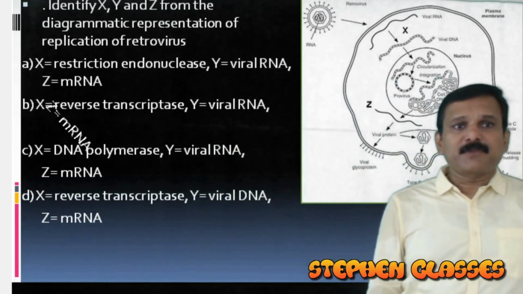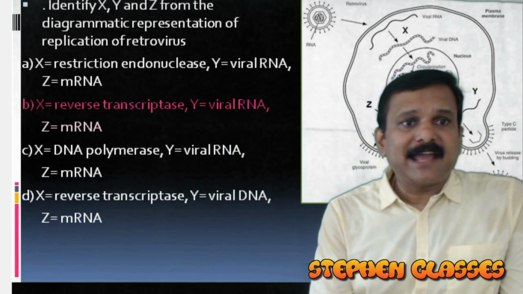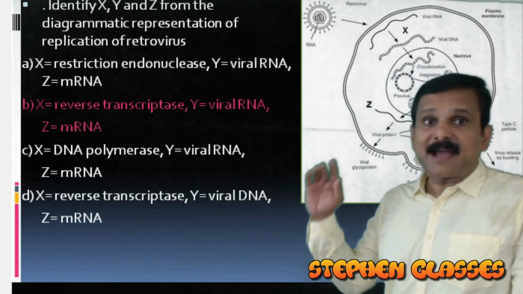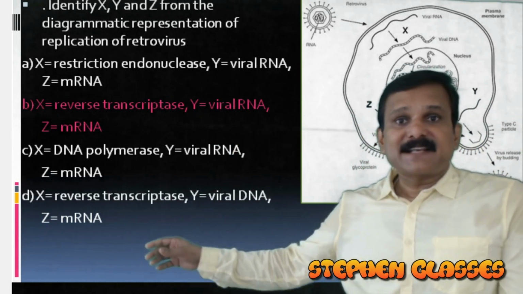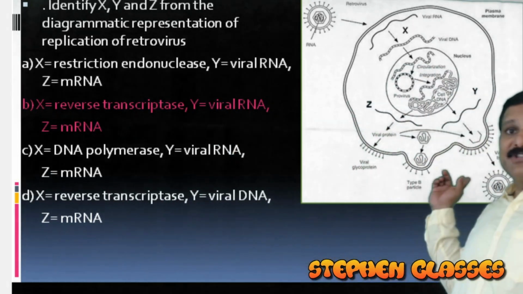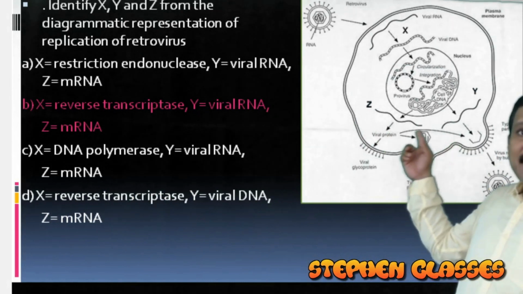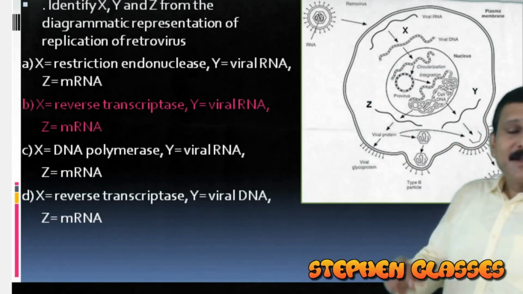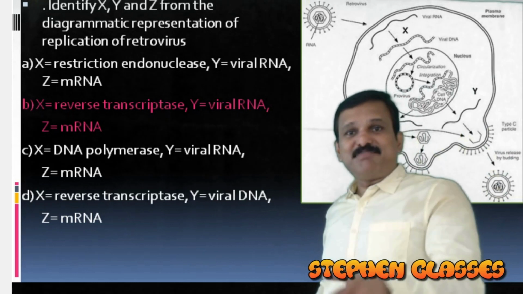Here, it is very clear: Y is viral RNA and Z is mRNA, because new viruses are budding off from that region. So Y corresponds to viral RNA, and Z corresponds to the mRNA. You got it? So our answer will be option B.